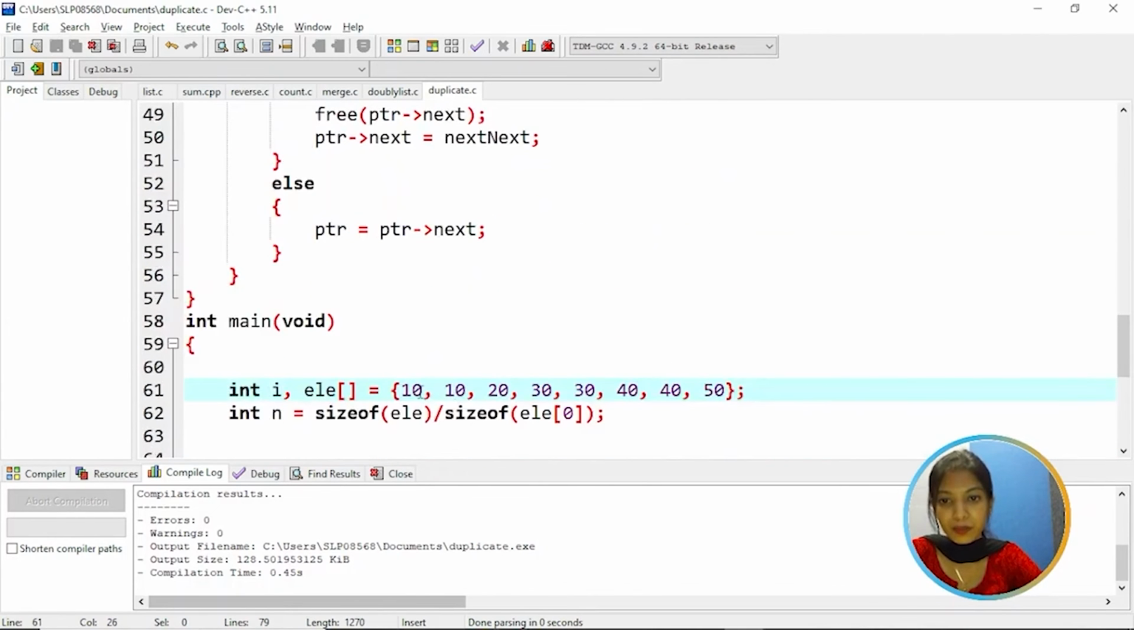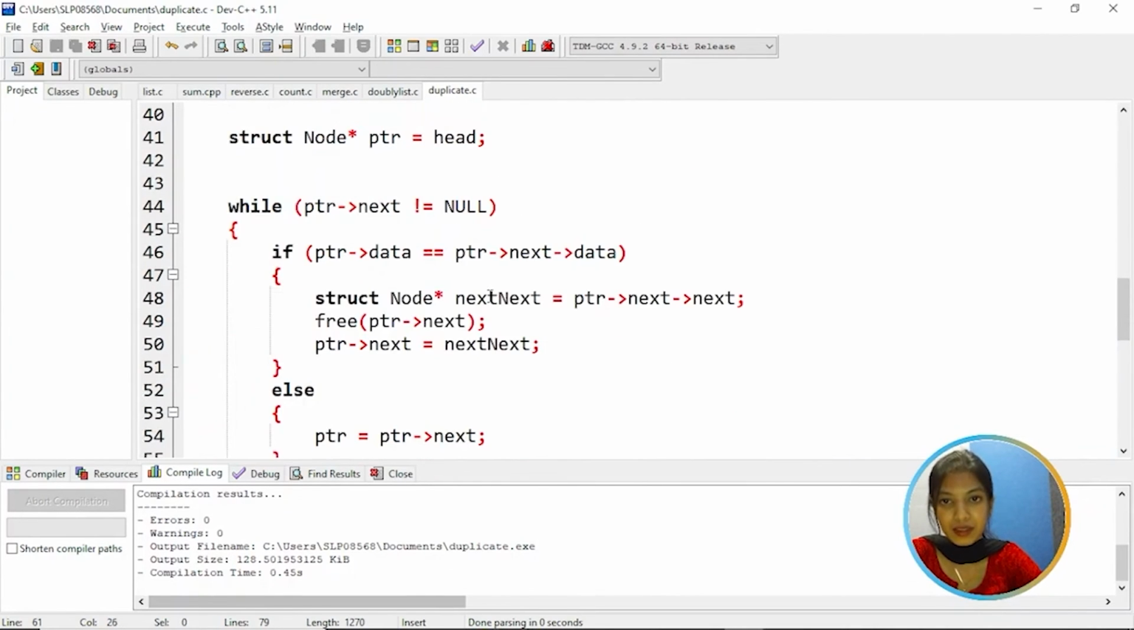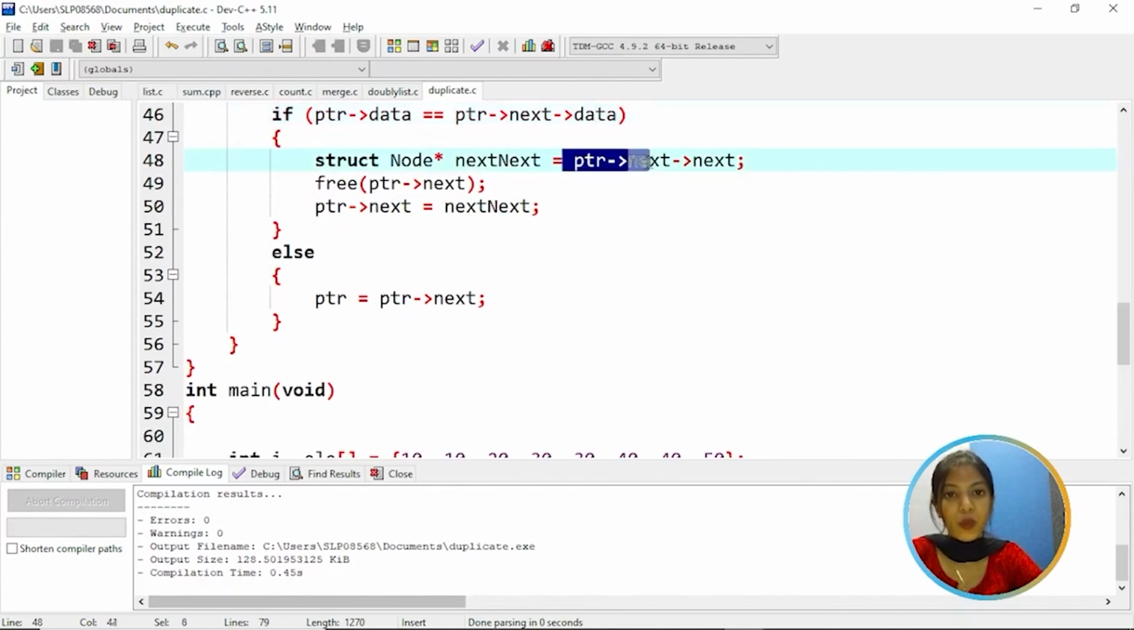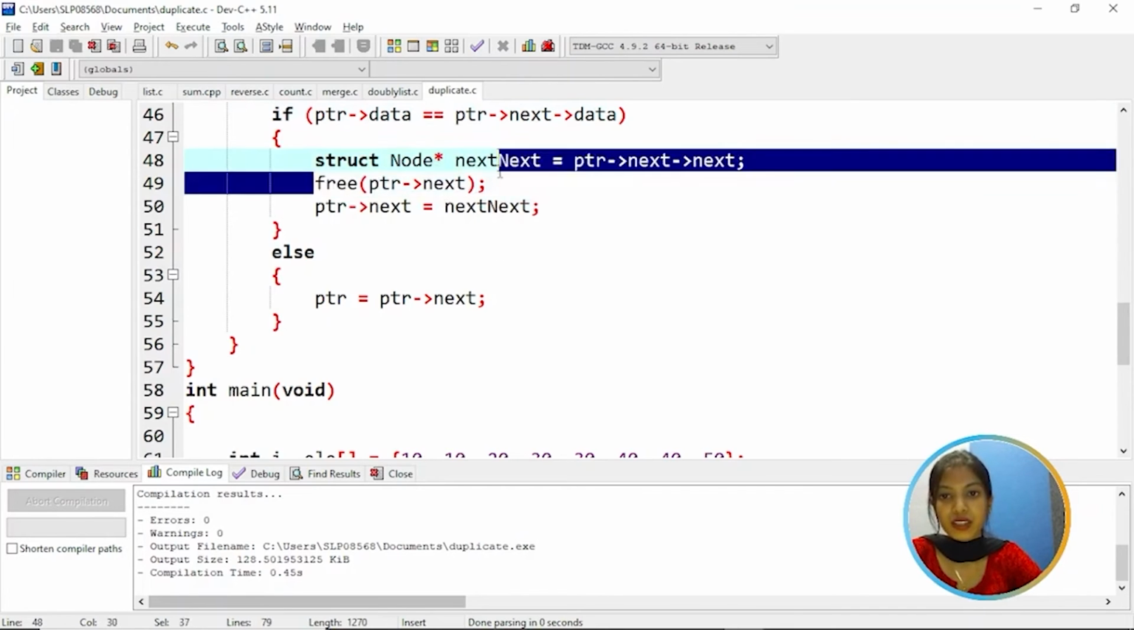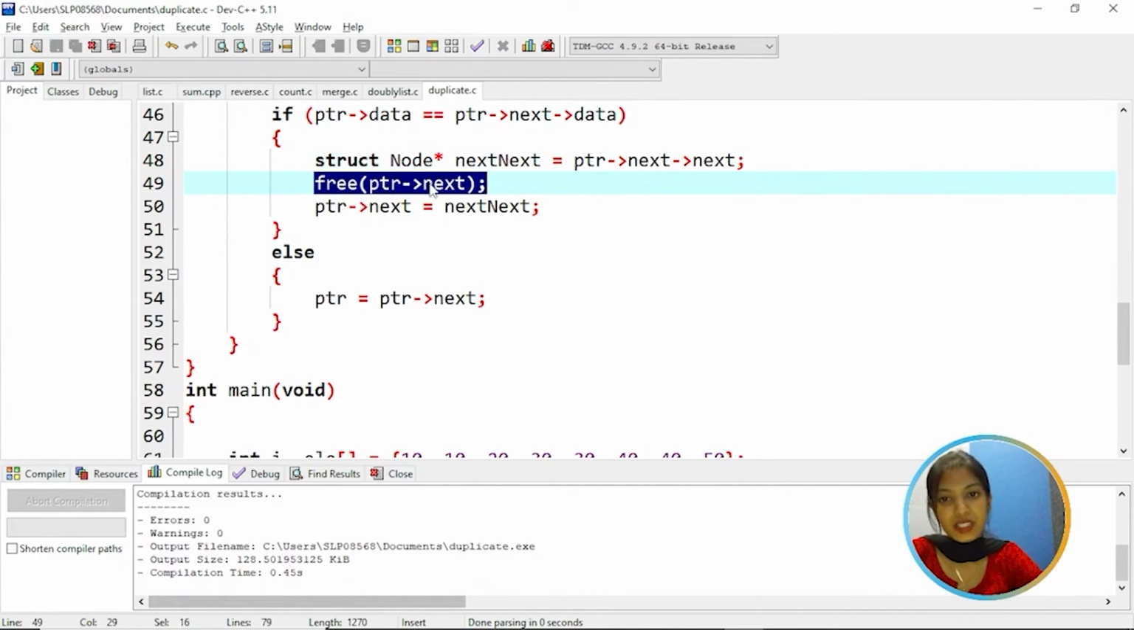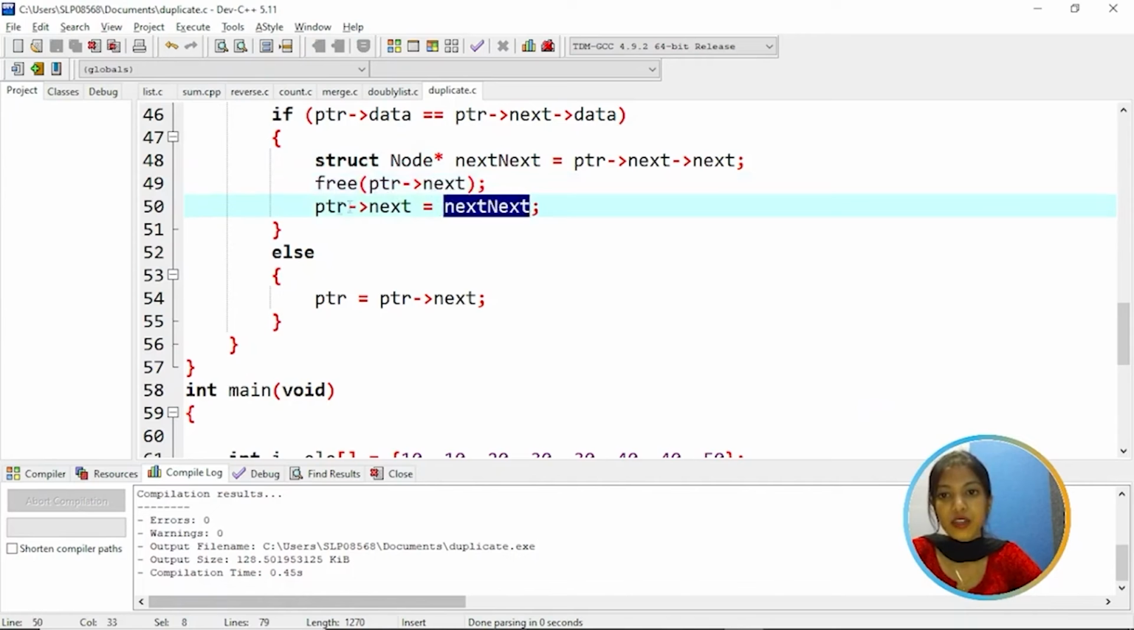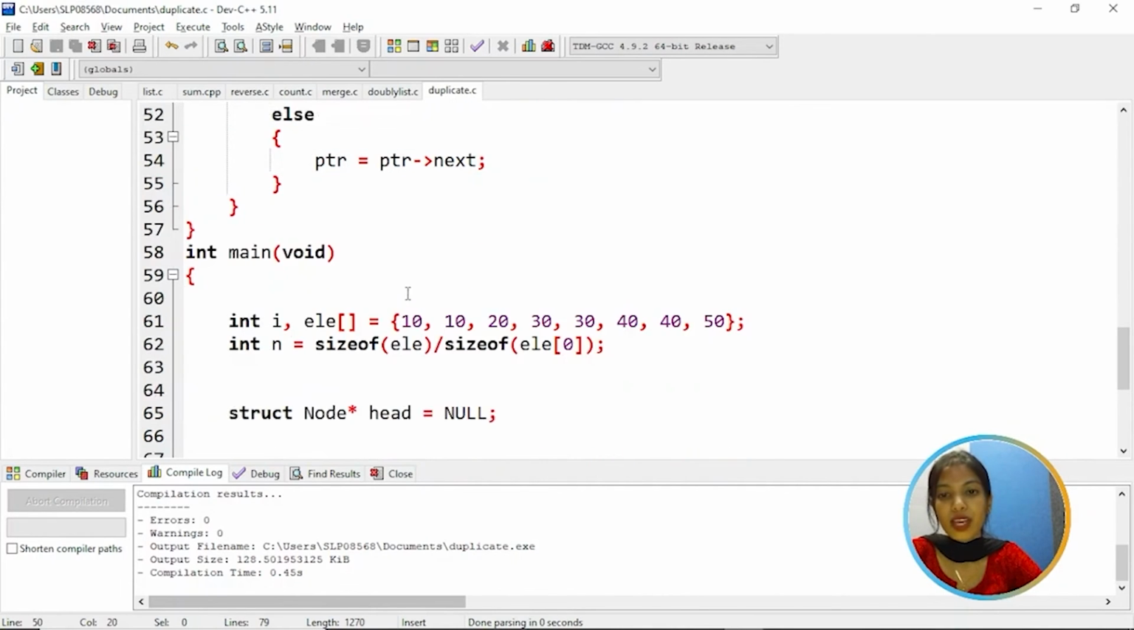Suppose this is the pointer and this is the pointer next. So this is your pointer next data. If both are the same, then we are assigning pointer's next to next, and then freeing the memory for the pointer's next. And next is assigned to pointer's next. Else we are assigning pointer next to the PTR.